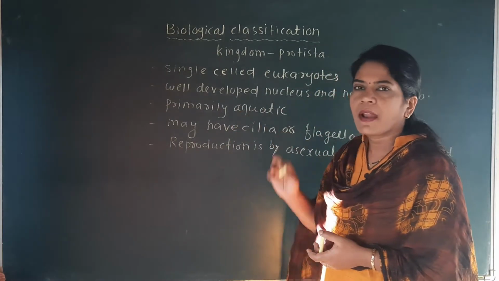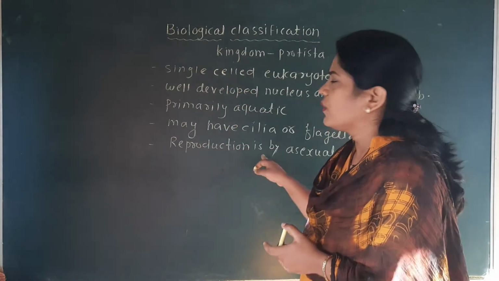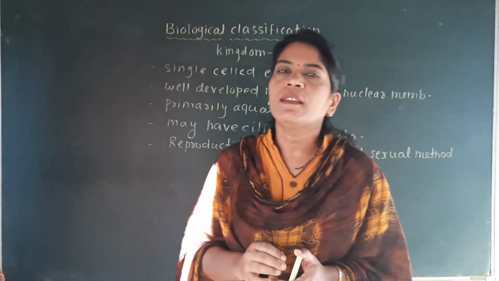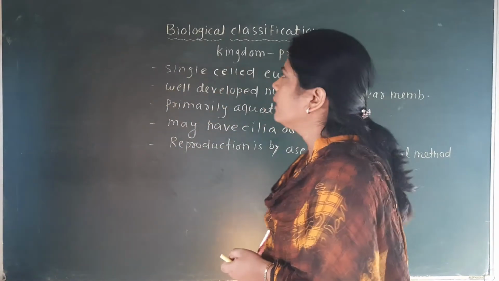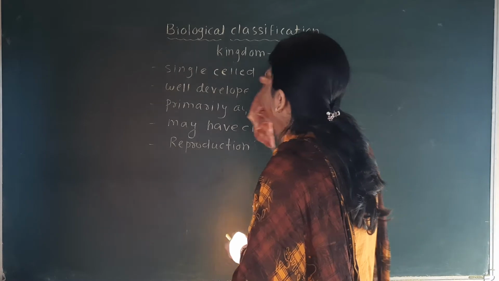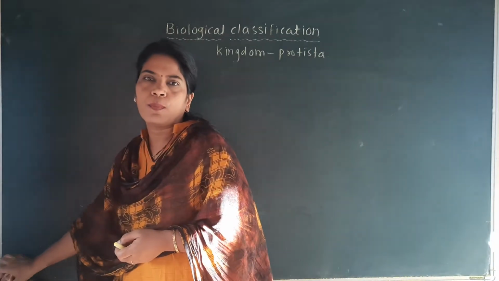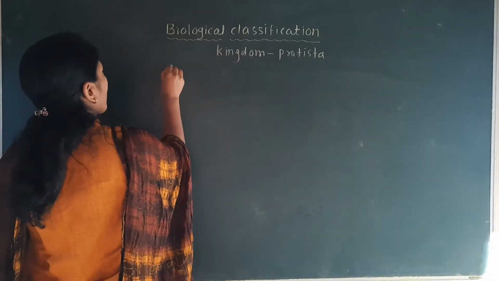They are primarily aquatic but may be found on the land also, and reproduction is by asexual as well as sexual method. These 5 groups of this kingdom Protista are important because they have different characteristics and each group is asked in our exam.